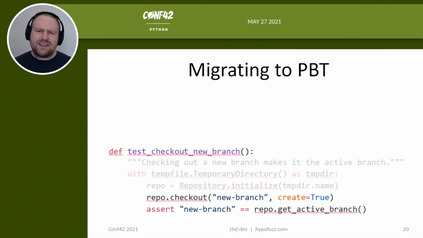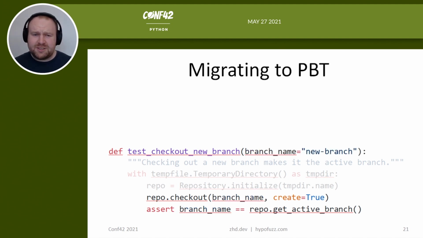But this test also leaves me with a bunch of questions, like what exactly are valid names for branches, and does it work for non-empty repositories? So the first thing we can do is just refactor our test a little to pass in the name of the branch as an argument to the function. And this just says semantically, it should work for any branch name, not just for new branch.